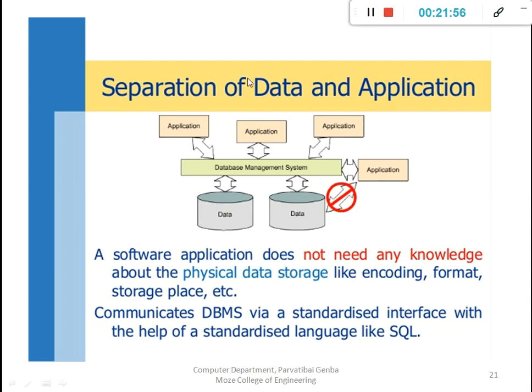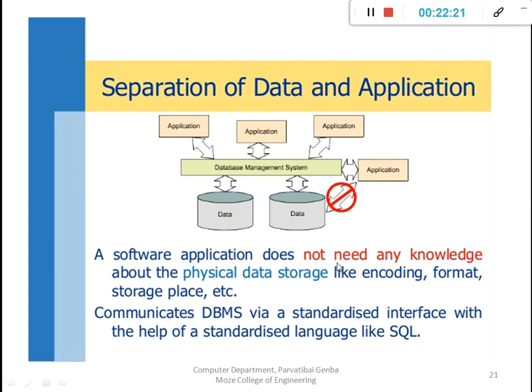It doesn't matter. The application does not need information related to that. Everything is managed by the database management system; there is no direct access between the application and the data. The database management system acts as a bridge between the application and the databases. That's why it's mentioned as the separation of data and application.